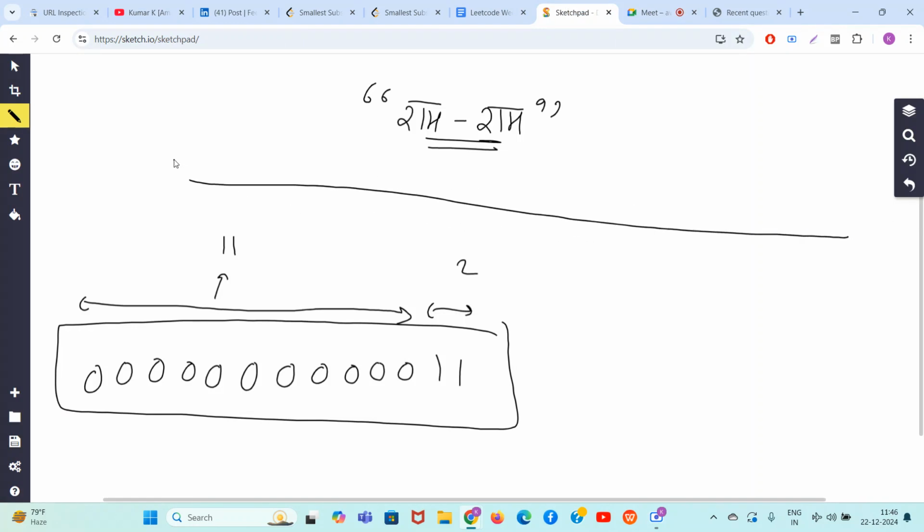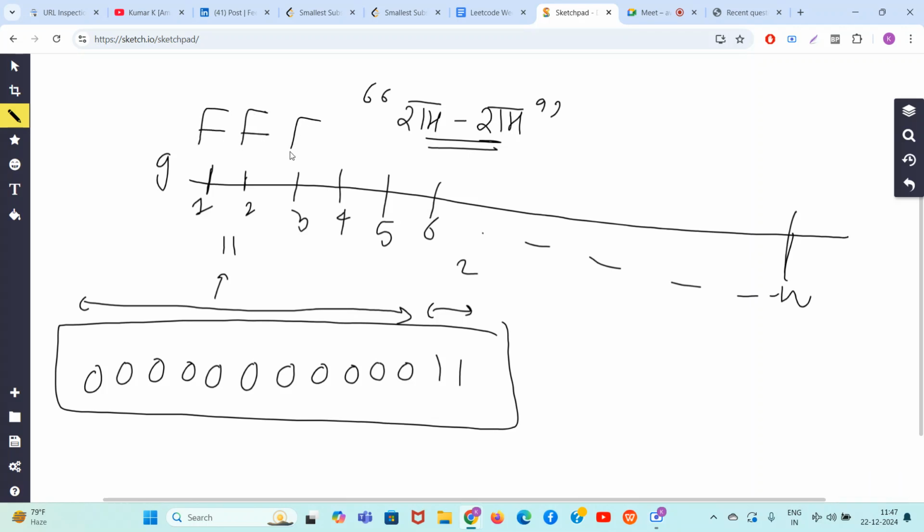If I make a bar graph for G, okay, let's say 1, 2, 3, 4, 5, 6 till n. Okay, so earlier for G equal to 1, it did not work out, false. G equal to 2 did not work out. G equal to 3 did not work out. G equal to 4 did not work. G equal to 5 it worked out. Once it starts working out, it's always true.